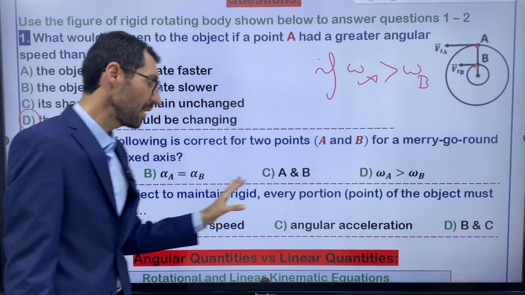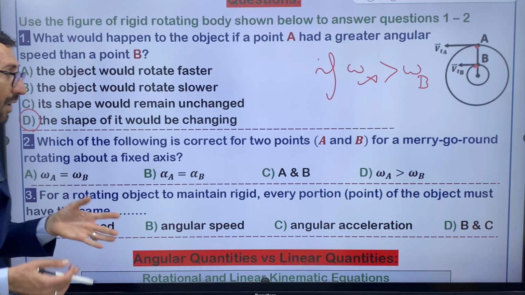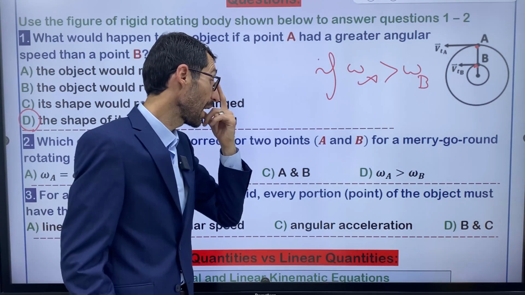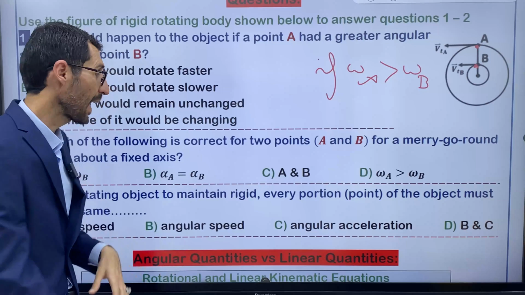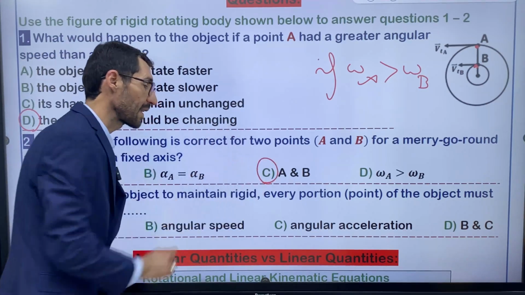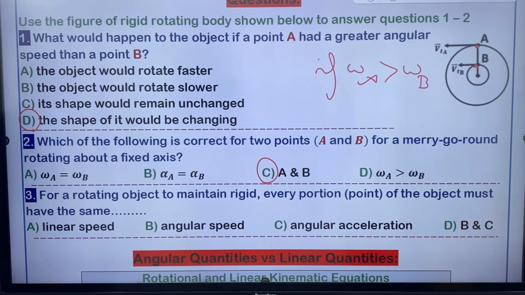C, A and B, both conditions together. D, omega of A is greater than omega of B. I'm sure you know the answer, and I'm sure you choose C.